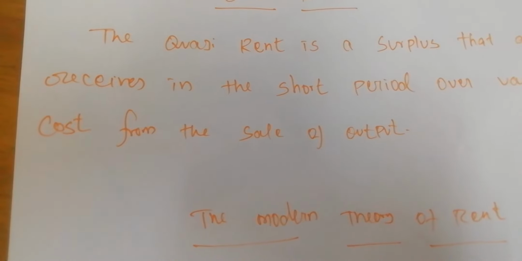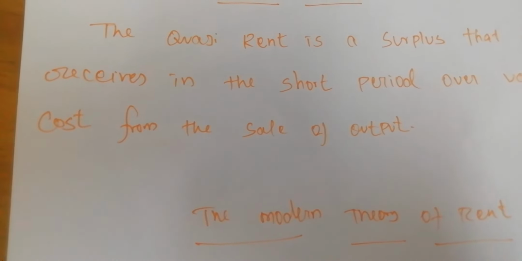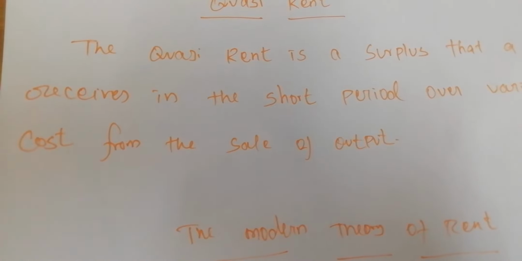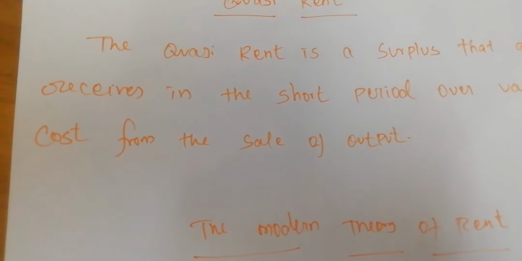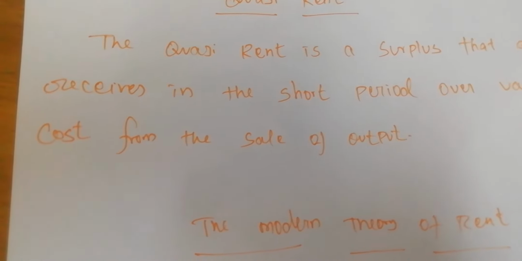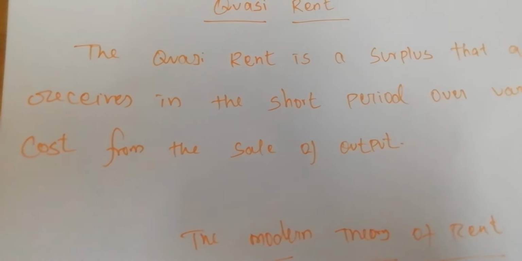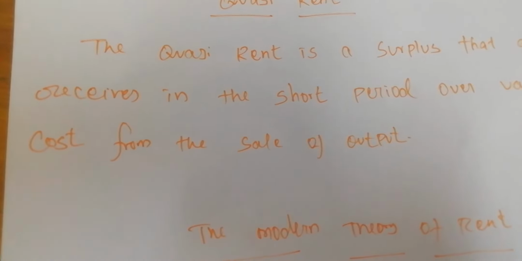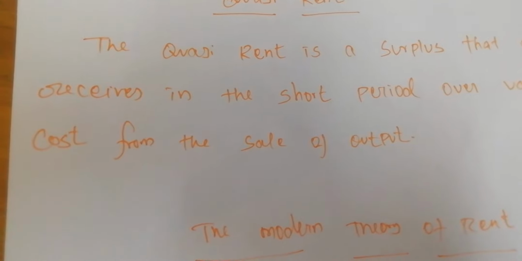Next, rent enters into the price. But the quasi rent does not enter into the price, because we get it only from using the machineries. But rent is for the land used for cultivating crops. The quasi rent is the income derived from machines and other appliances made by man.